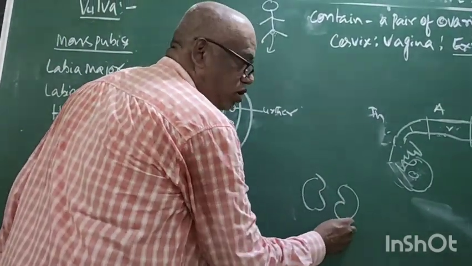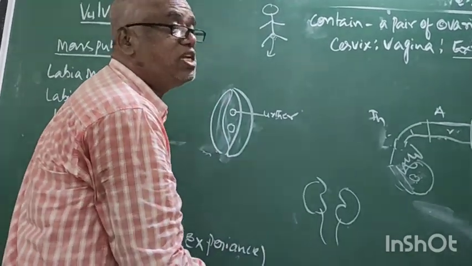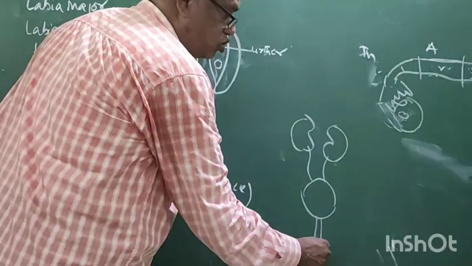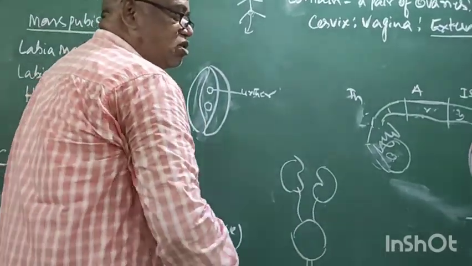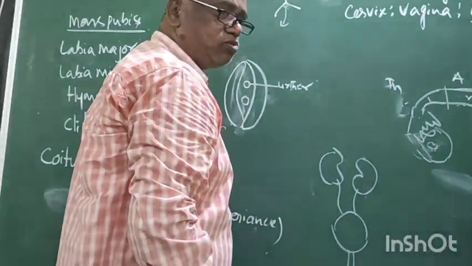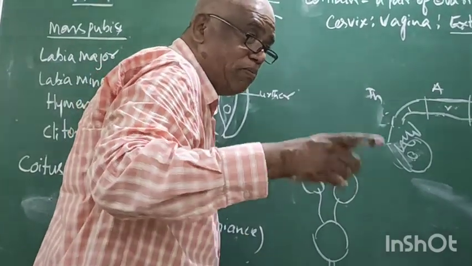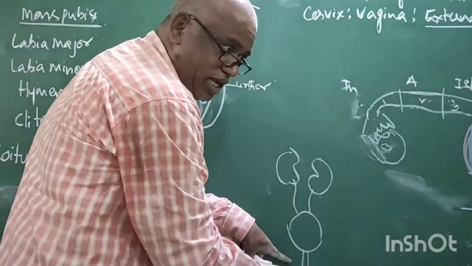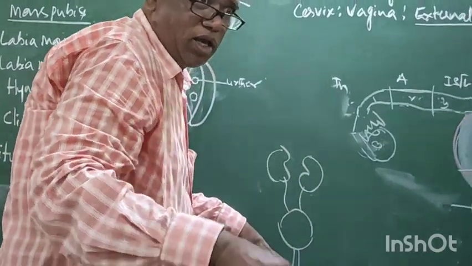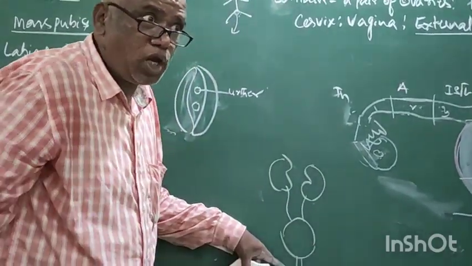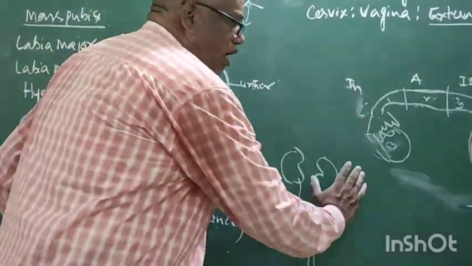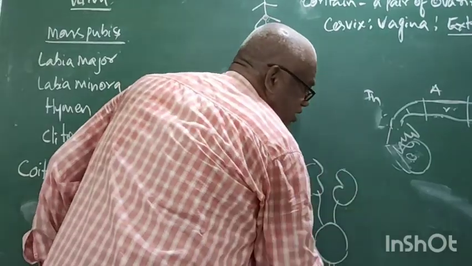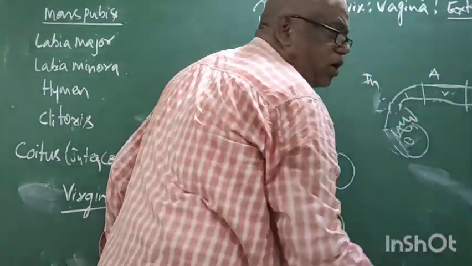Kidneys. What is this? Ureters. What is this? Urinary bladder. It is the urethra. It is the excretory system. It is a reproductive system. Right? In males, this urethra is common for sperm and urine. But in female, the complete systems are independent. It is the excretory system. It is the reproductive system.